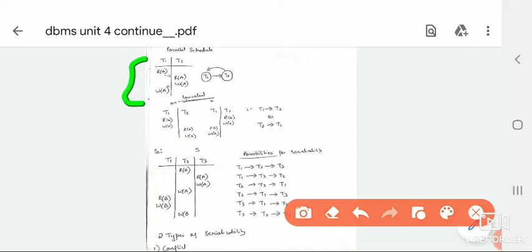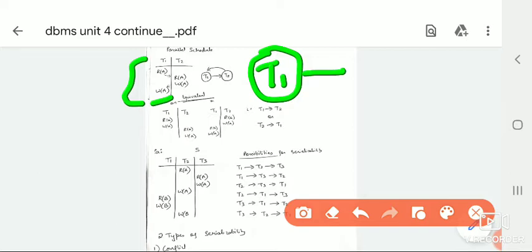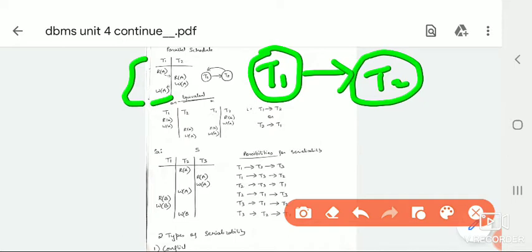Read of A, write of A, all the operations of T2 are done. That means first T1 reads data item A, then T2 writes A. In T2 we do both operations, and after finishing T2, we go back to T1.